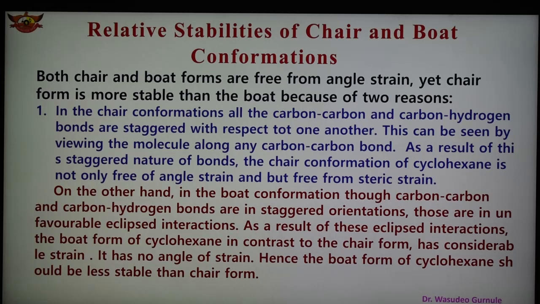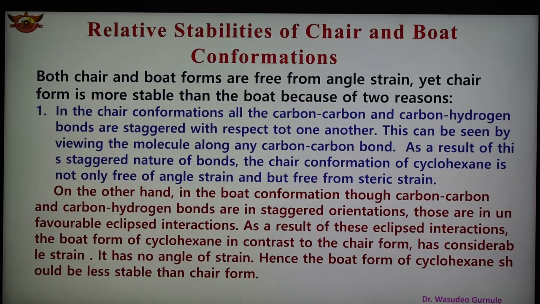As we know, both chair and boat forms are free from angle strain, but the chair form is more stable as compared to the boat form, for two reasons. Reason number one: in the chair form, all the carbon-carbon and carbon-hydrogen bonds, that is the hydrogen atoms on the adjacent carbons C1-C2, C2-C3, C3-C4, C4-C5, C5-C6 and C6-C1, are staggered with respect to one another.